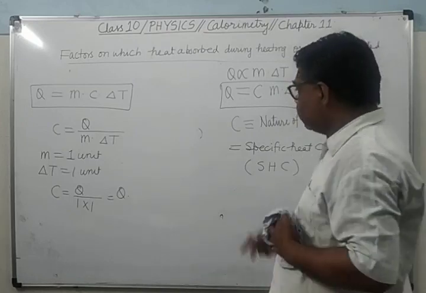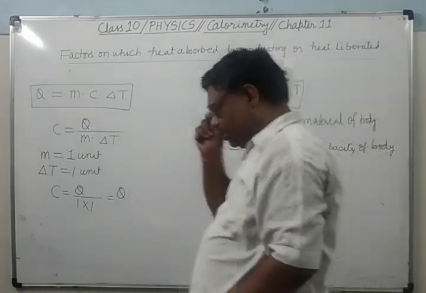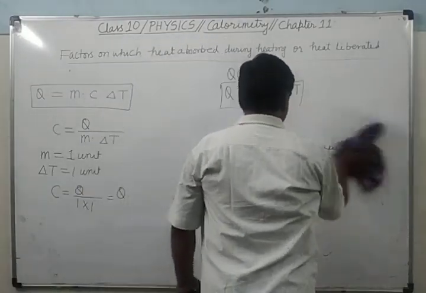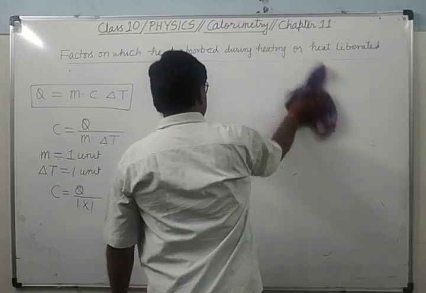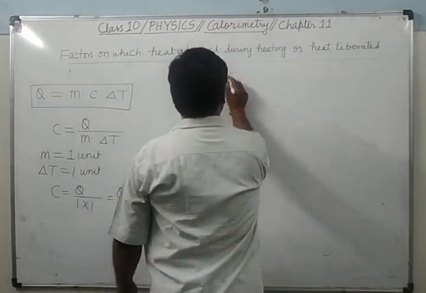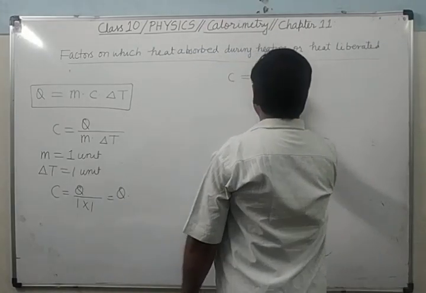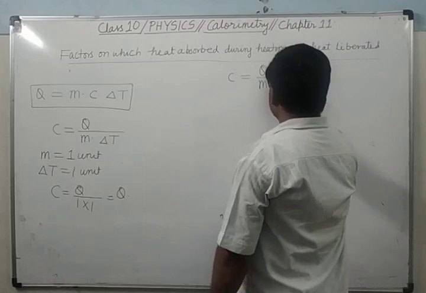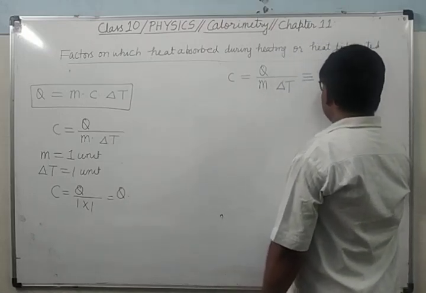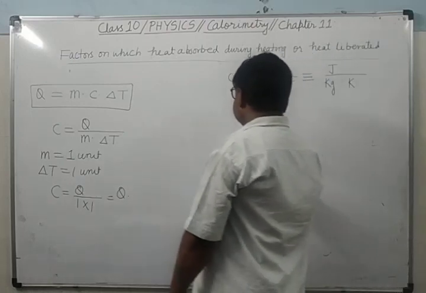Now see here, what will be the SI unit of SHC? What is the formula of C? You have seen, it is equal to Q upon M into delta T. Q is in joule, mass in kilogram, delta T in Kelvin. So what is the SI unit?